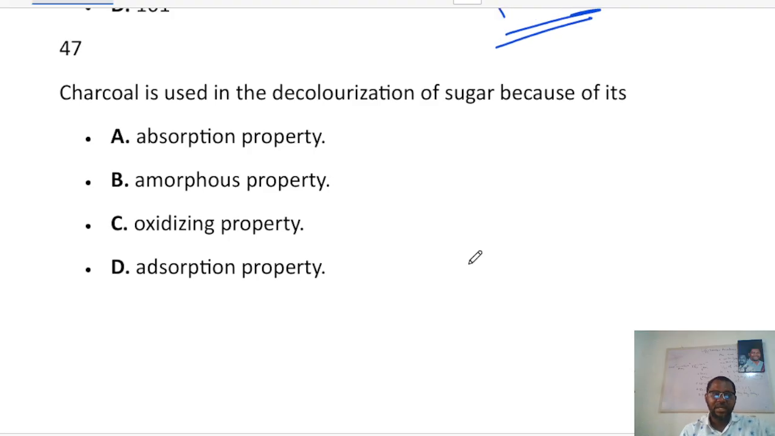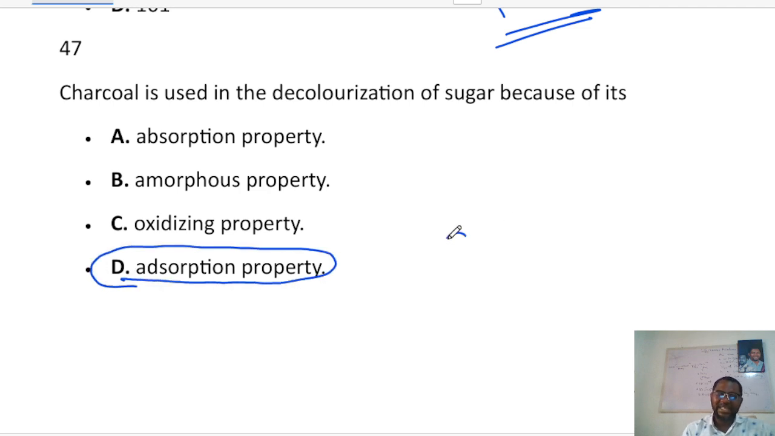Now the next question here says charcoal is used in the decolorization of sugar because of its adsorption property. Charcoal has what we call adsorption. To adsorb means that it attracts things to its surface a lot. And charcoal, all forms of charcoal, whether it is sugar charcoal, wood charcoal, all charcoal, has a very good adsorption property, and they are used to decolorize substances.